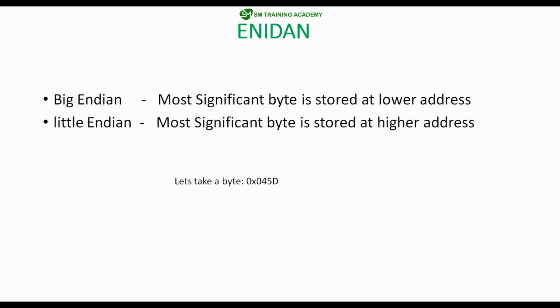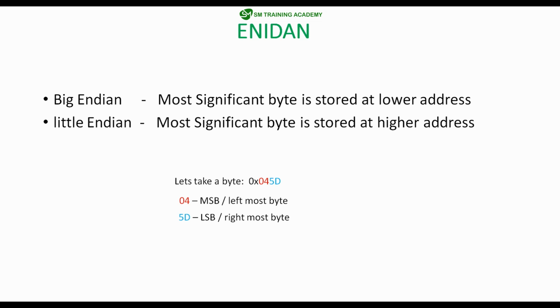For example, let's take a value 0x045D, which needs to be stored in the memory of the ARM Cortex-M processor. Here you can split the 16 bits of data into two parts. One is the 04, which is the MSB, the leftmost byte, and second one is the 5D, which is the LSB, the least significant byte of the data, located at the rightmost byte. So 04 is the MSB and 5D is the LSB. So big endian and little endian are differentiated based on the location of the MSB data.